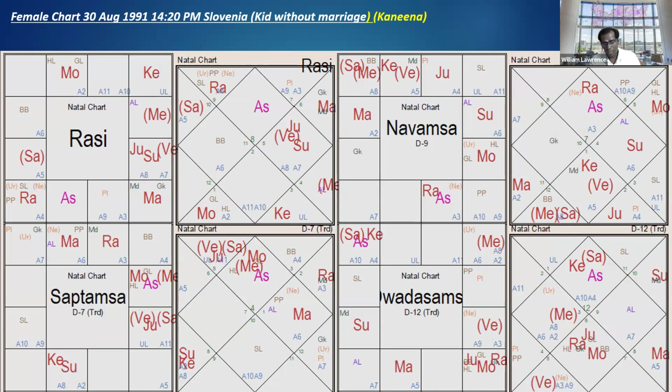For progeny, I'll be discussing from 4-5 books. Completely all the sessions, with rules, we'll be discussing. Jataka Parijata and Bala Deepika will be the best. The rest will be just a repeat.